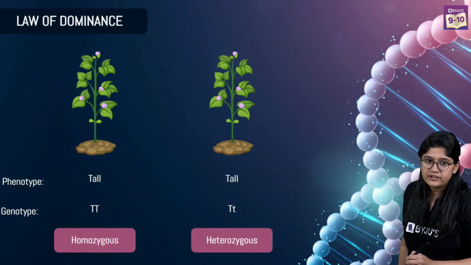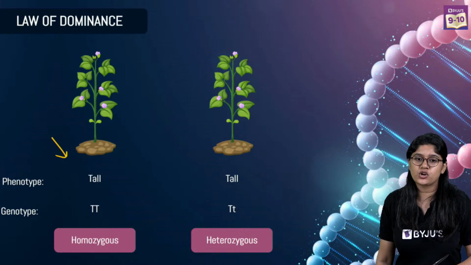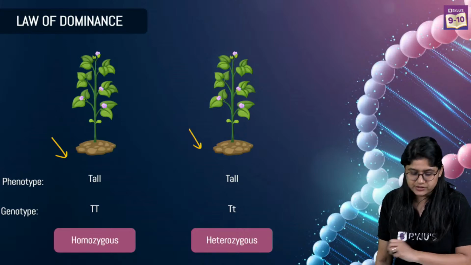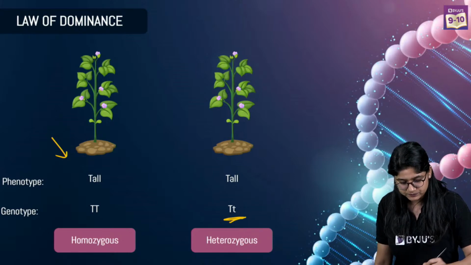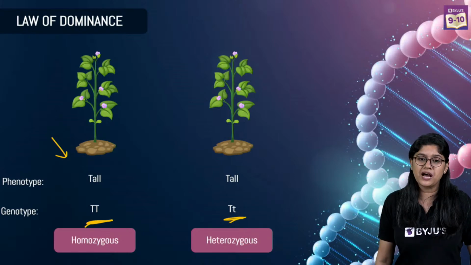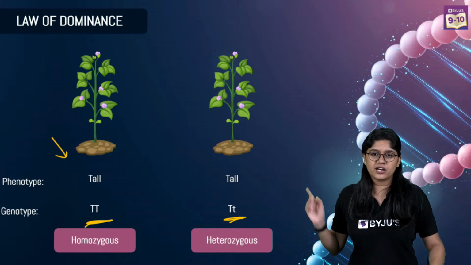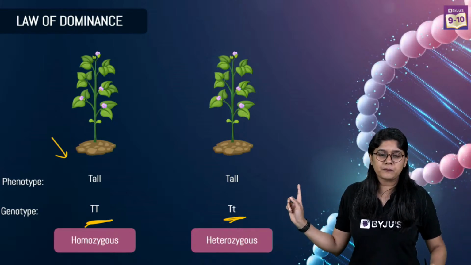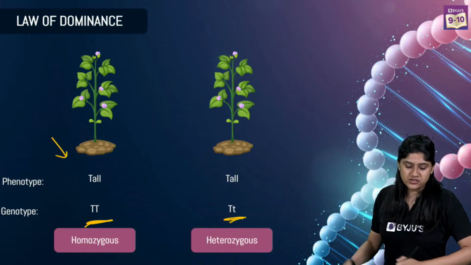Yes, can you see everyone over here? We have a tall plant, yes or no? And we have a short plant, right? Sorry, we have a tall plant and a tall plant. Can you see this plant? There are two tall plants, yes or no? I'm sure you can see there are two tall plants, right?